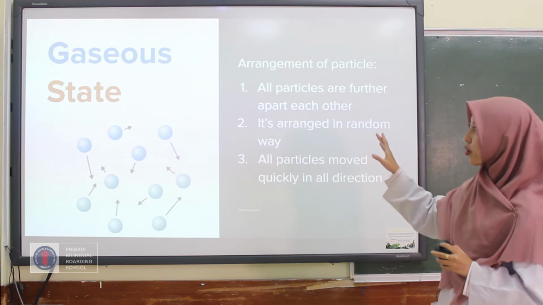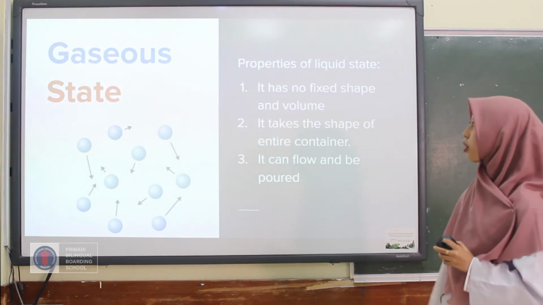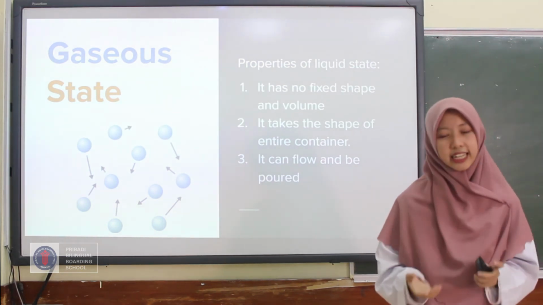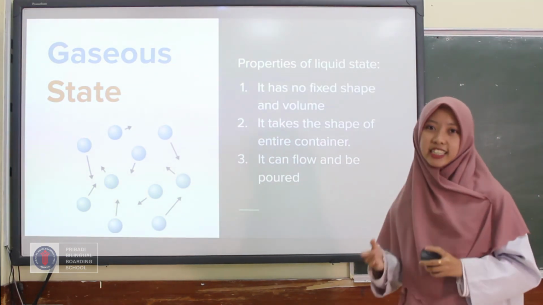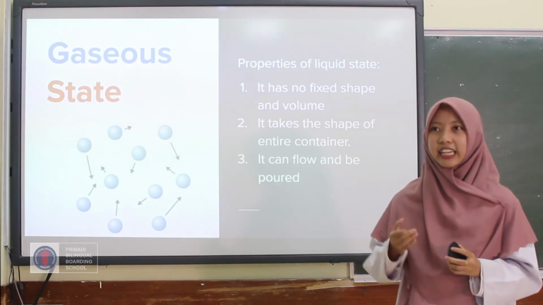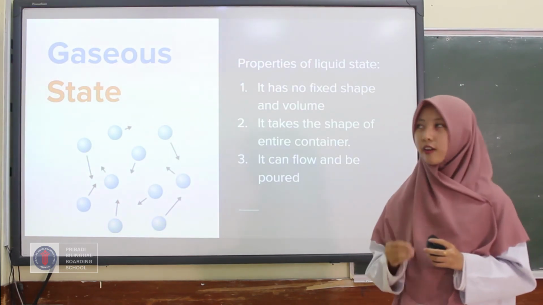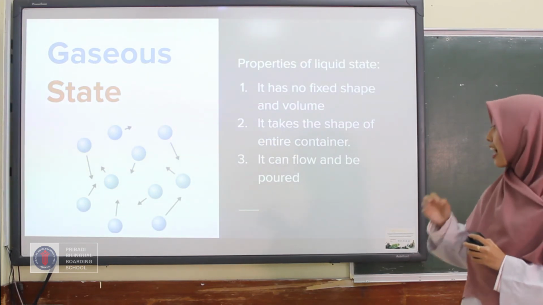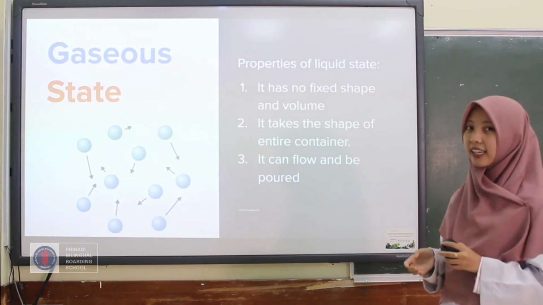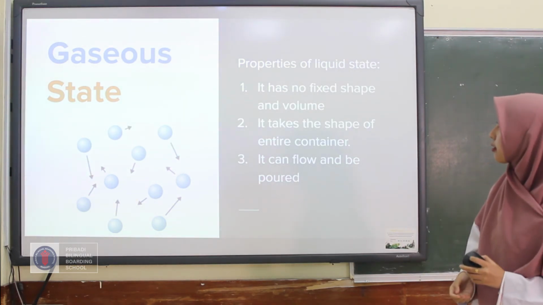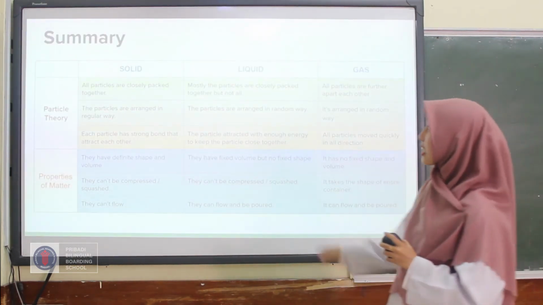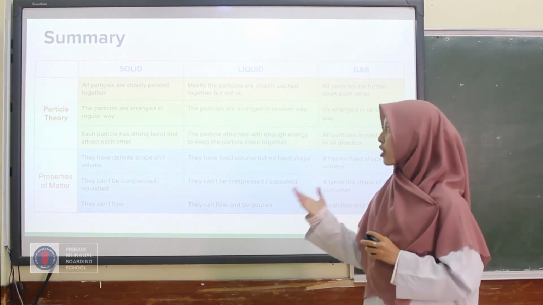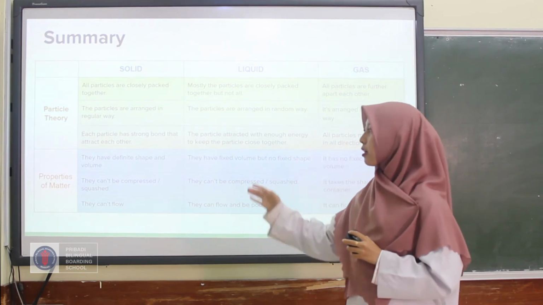So from this arrangement of particles, we can conclude that the properties of the gaseous state are, first, it has no fixed volume and shape. It means that the volume and the shape of a gas can be changed and it completely fills the container. The second one, it takes the shape of the entire container. And the last one, it can flow and can be poured. Yes, this is the summary of my explanation about the arrangement of particles and also the properties of matter.